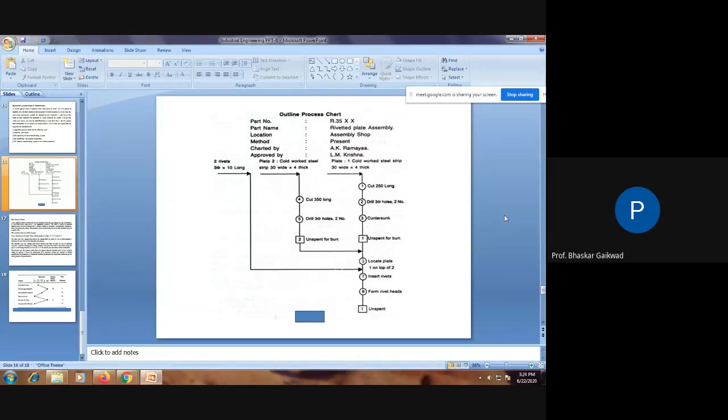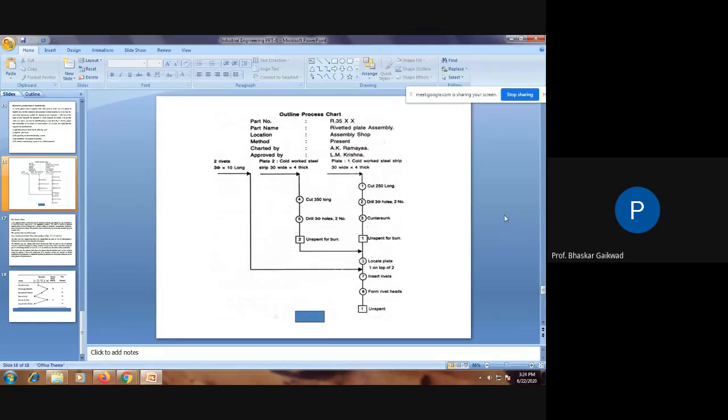So let us consider plate number 2. This is also operation 4. Cut 350 long, means after 3 we can go for 4, and after 4 we can go for 5th.